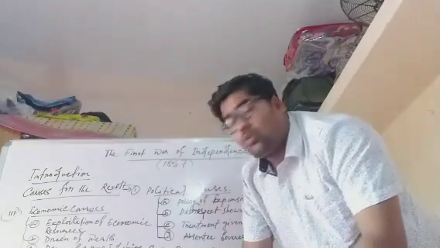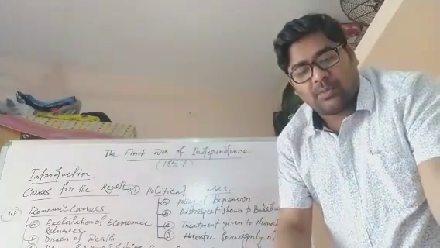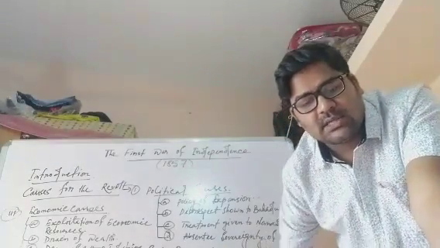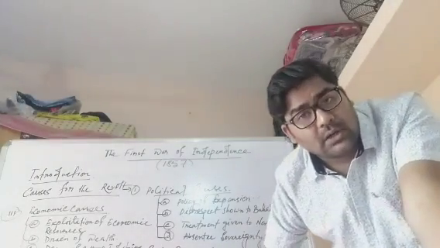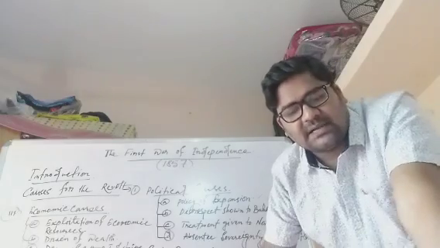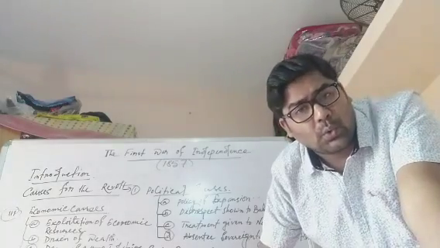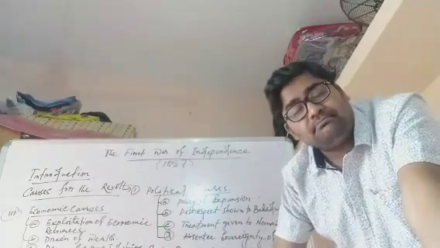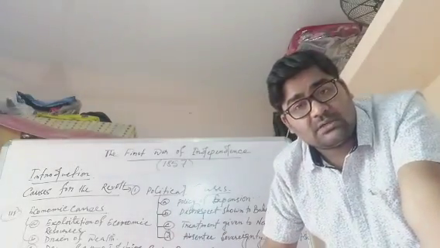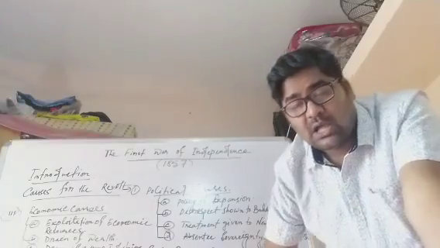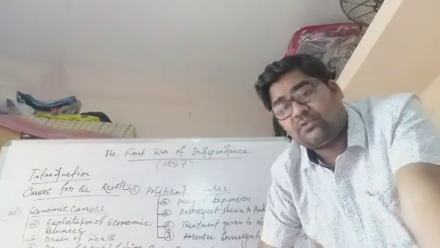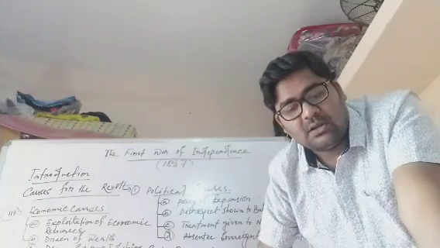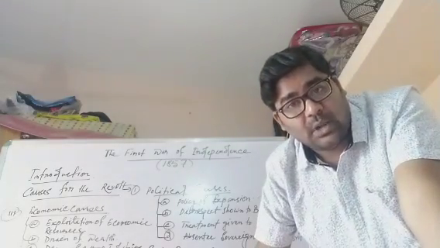So next is another one, growing unemployment. The traditional rulers had given financial support to scholars, preachers, artisans, craftsmen, etc. But with the coming of British rule, many native territories came under British control, and the people who depended on the native rulers for their livelihood lost it. In this way, many people lost their royal patronage.